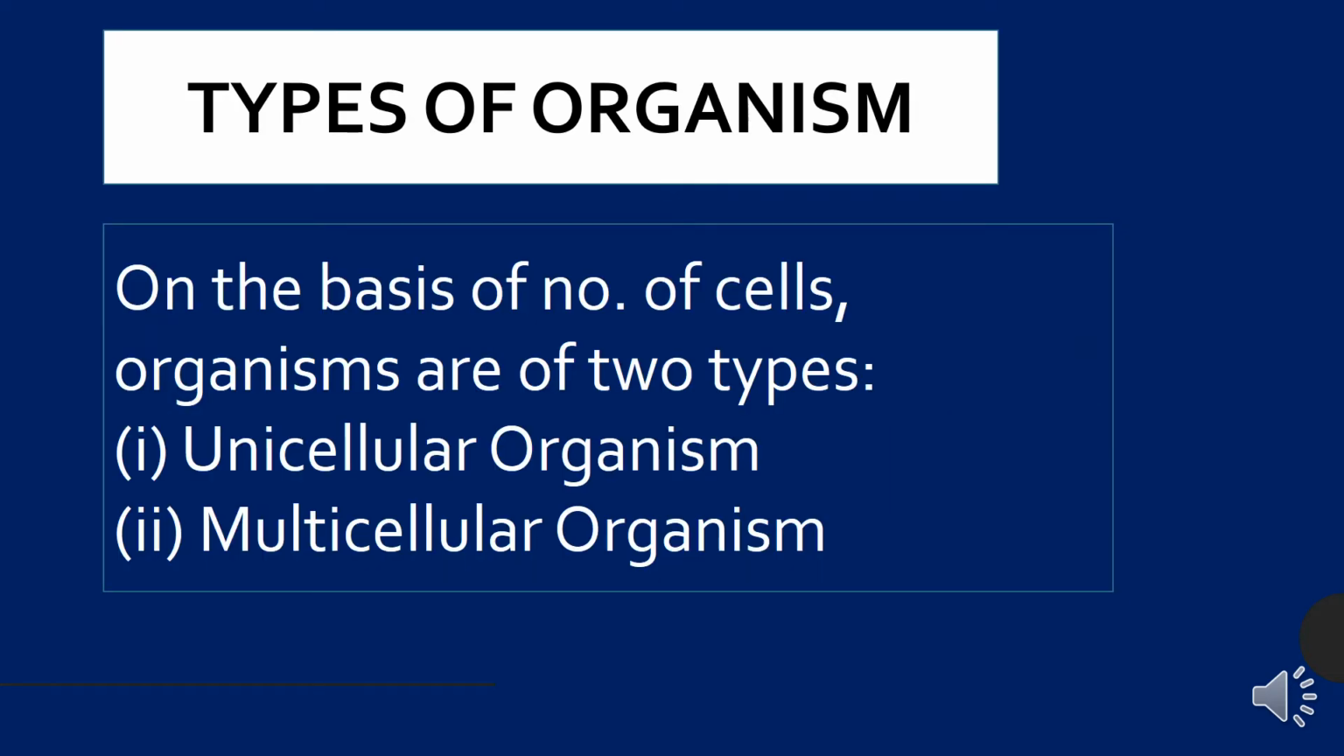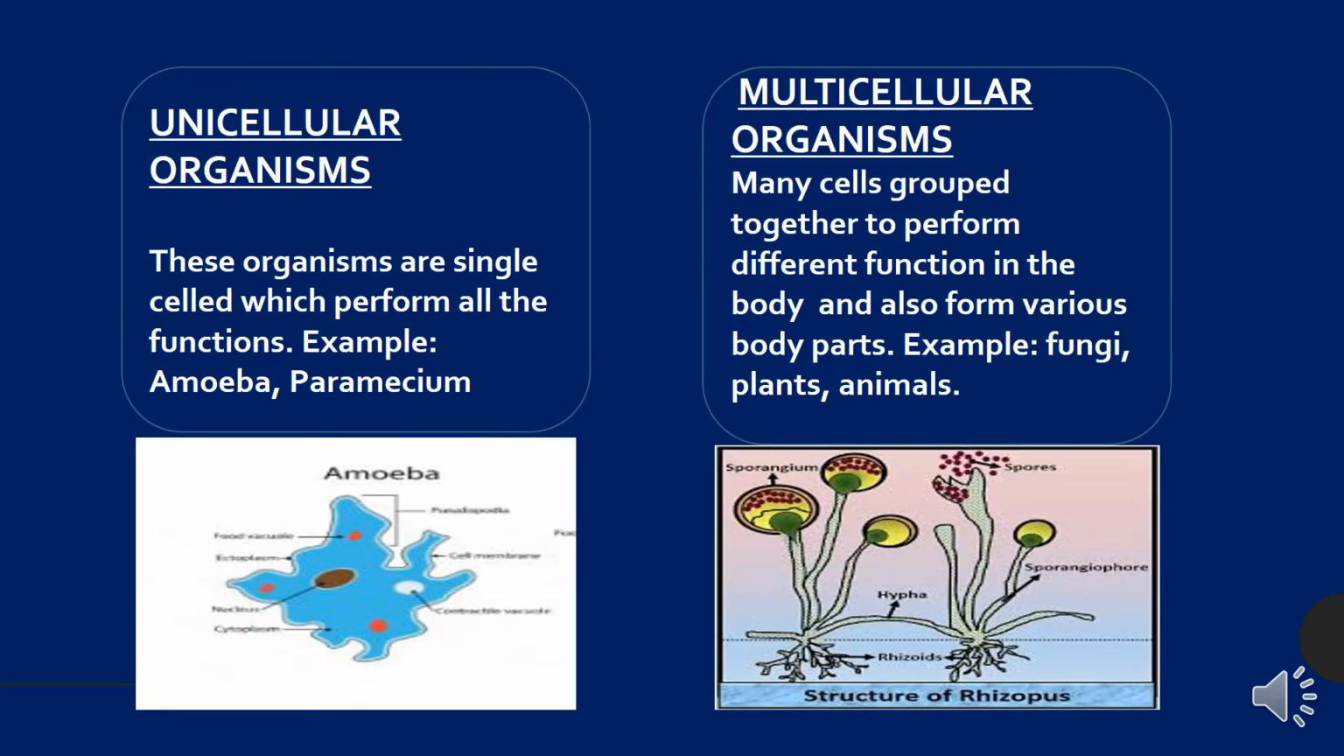Now, there are two types of organisms. If we talk about the number of cells, there are two types of organisms: one is unicellular and the second one is multicellular. Unicellular organisms are the organisms which have only one cell, and multicellular organisms have more than one cell. So here is the difference between unicellular and multicellular organisms.